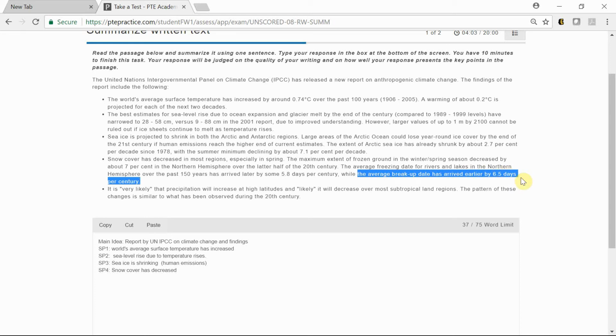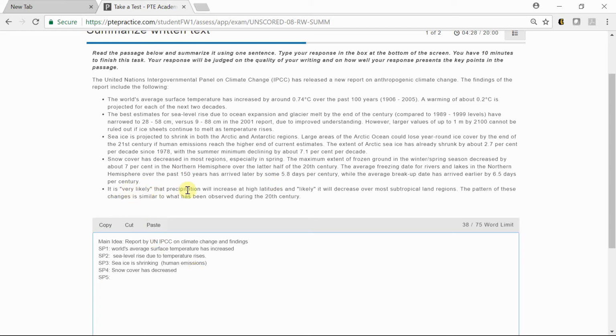Okay, so here snow cover has decreased, but why? Okay, nothing, no specific reasons here. Okay, SP5, do we even have SP5?